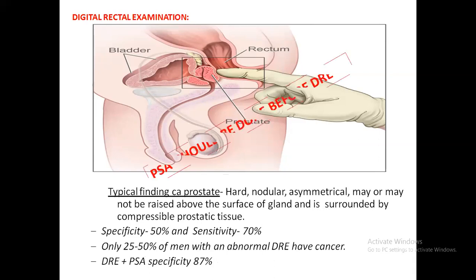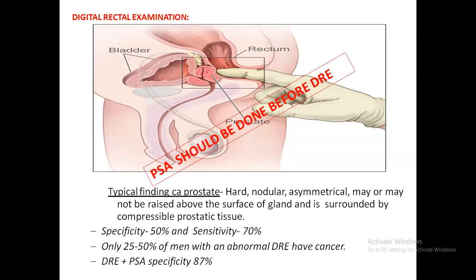But one thing you should mind is that PSA should be done before the DRE, because when you are handling the prostate, there might be a chance of false positivity, that is, a false increase of the PSA. It might even occur when you place a Foley's catheter due to obstructive features.